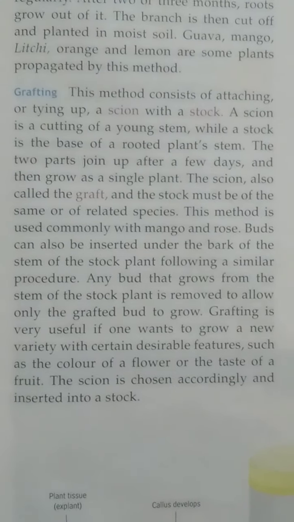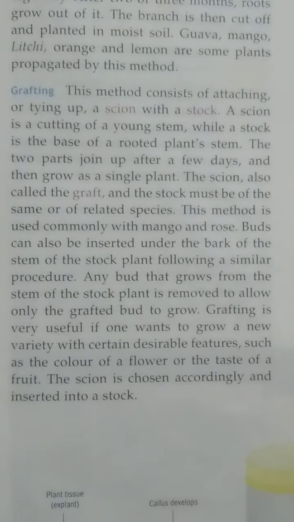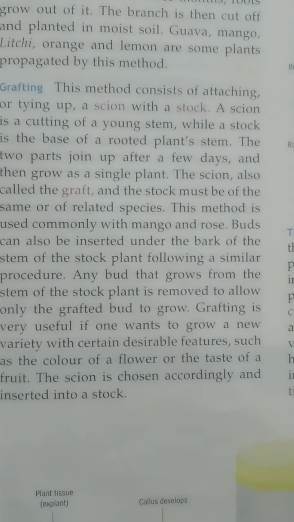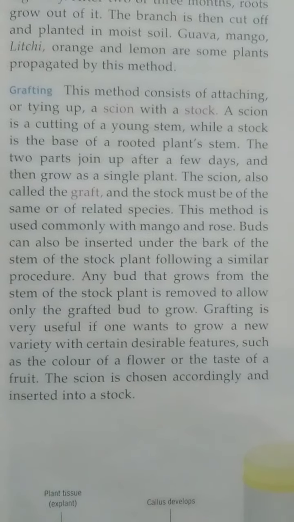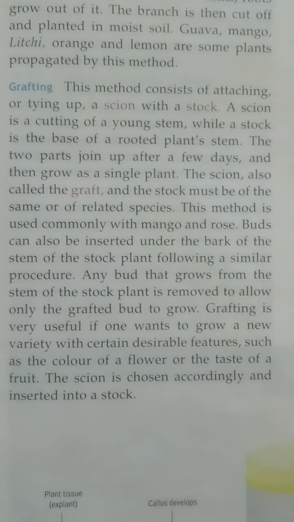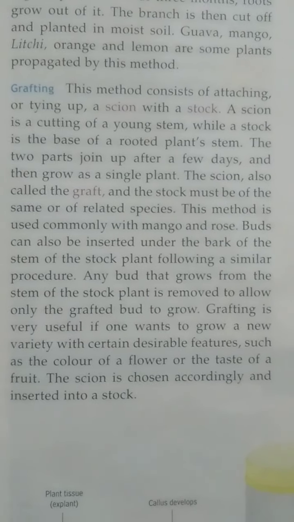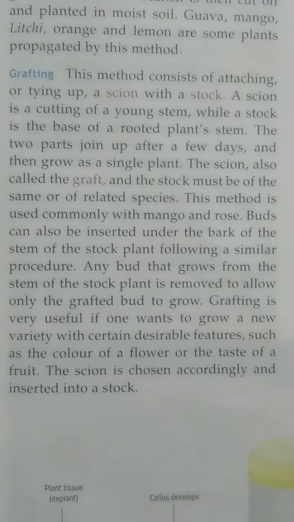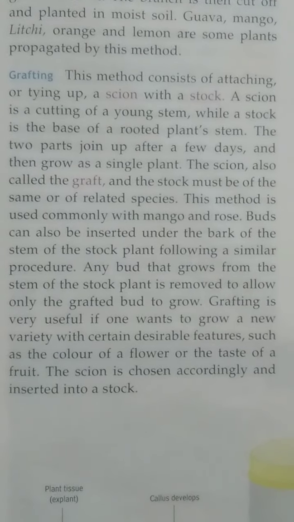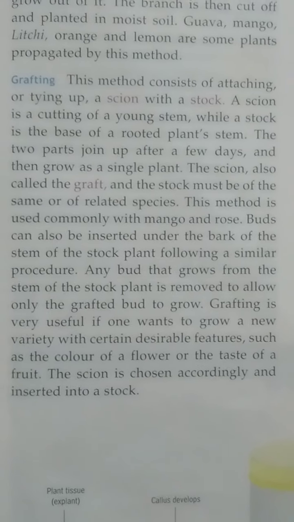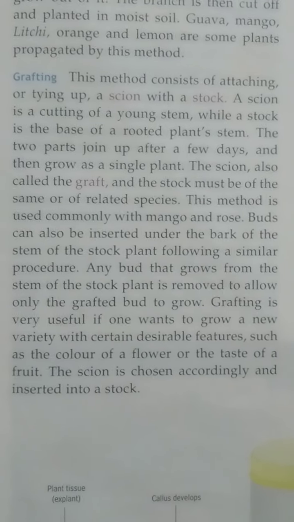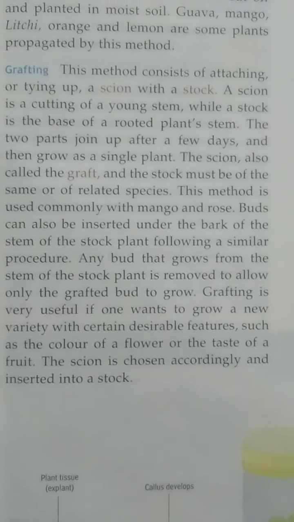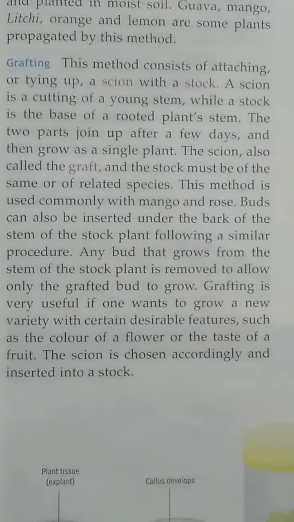So if we want both these characters in one plant, then we have to insert the bud of the plant which has good-tasting fruit into the plant which has good flower color. So when the new plant rises after the grafting, the flowers of that plant have good color, and the fruit of that plant has a good taste. It means we can get both characters in one plant.